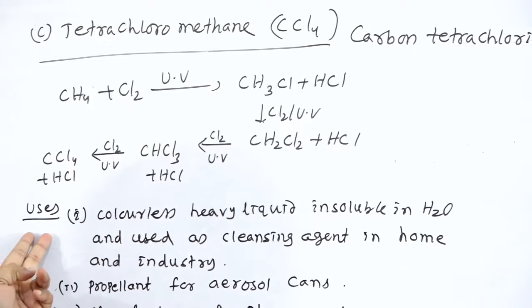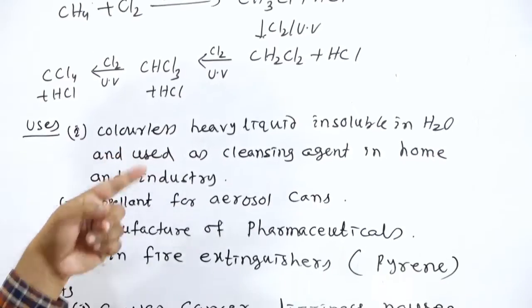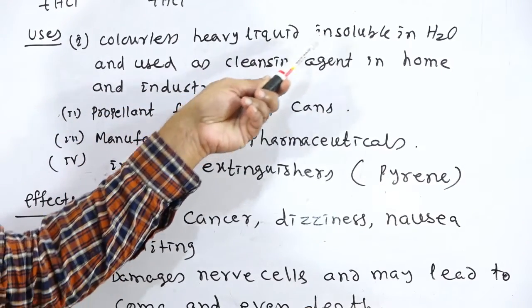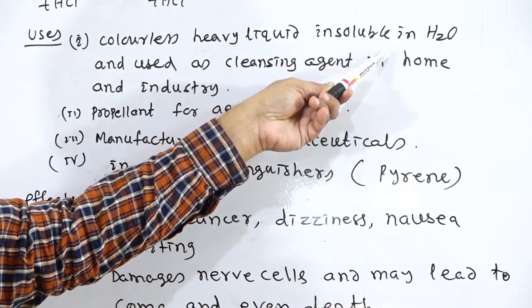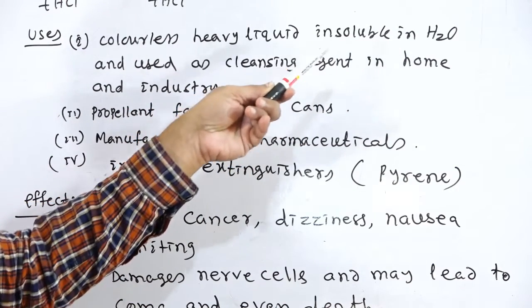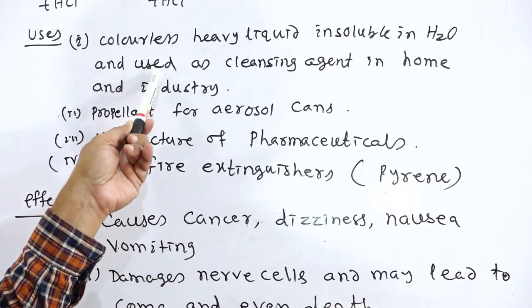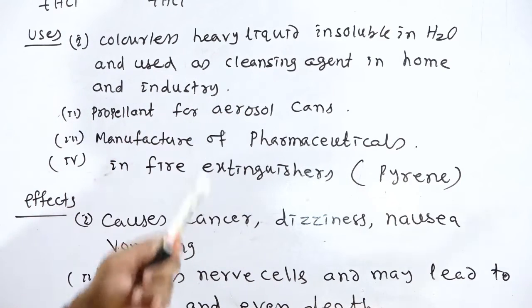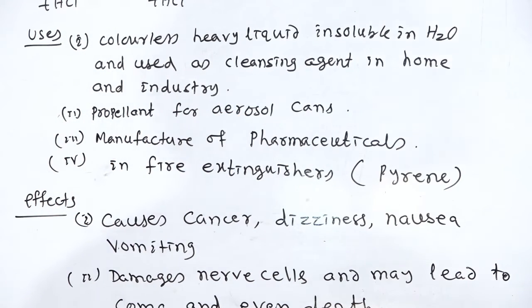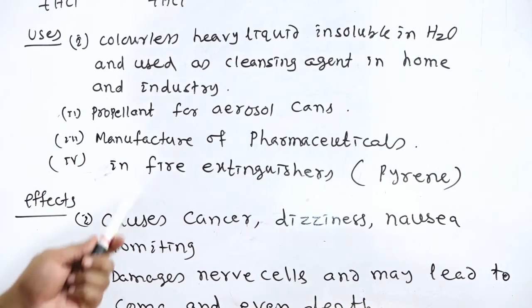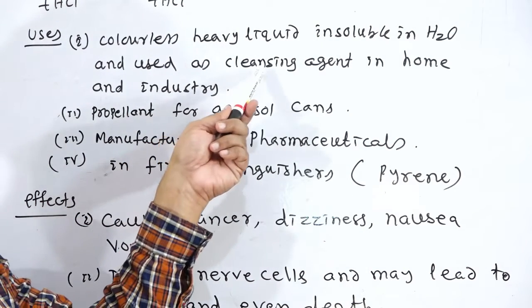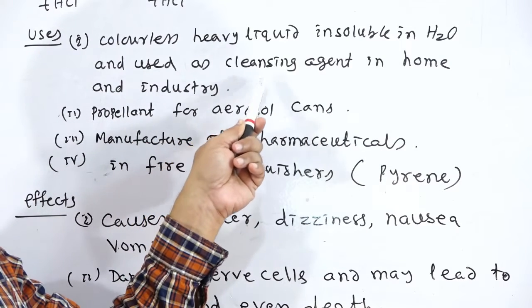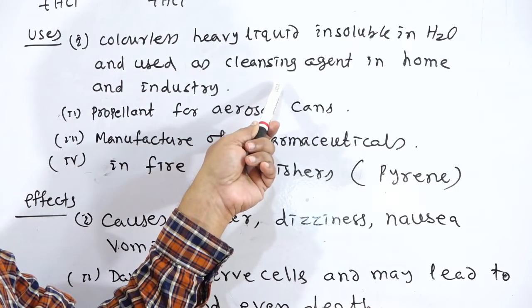This compound is a colorless heavy liquid, insoluble in water. Therefore, it can be used as a cleansing agent in home as well as in industry for the removal of greasy materials, oily materials.